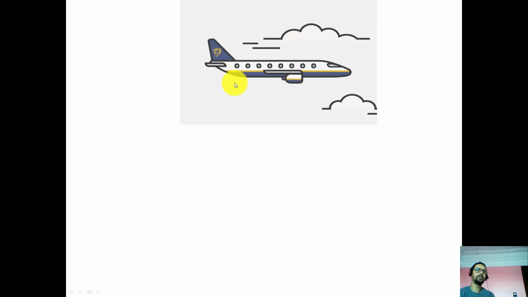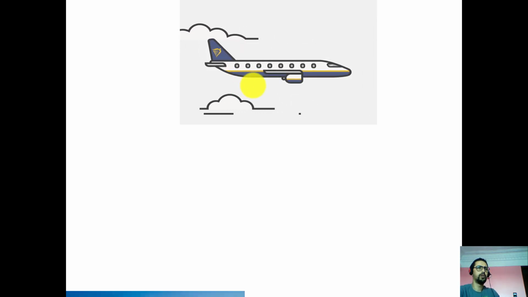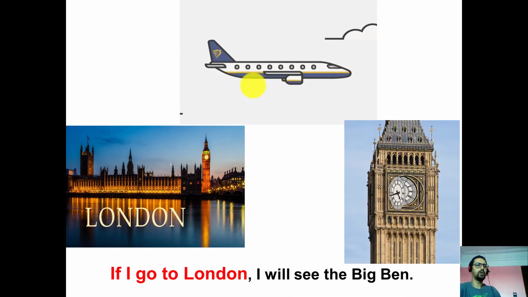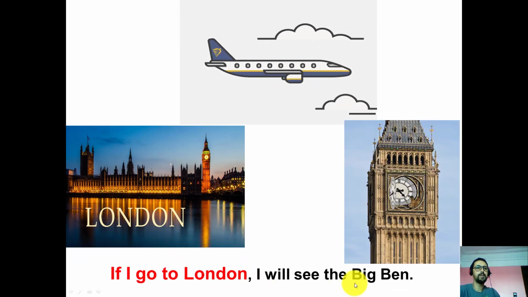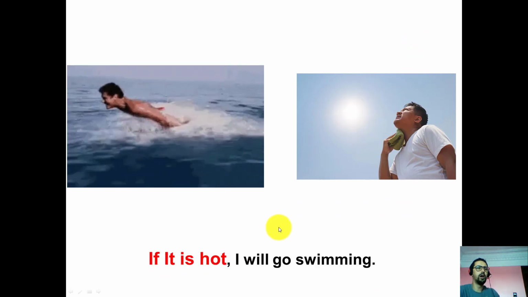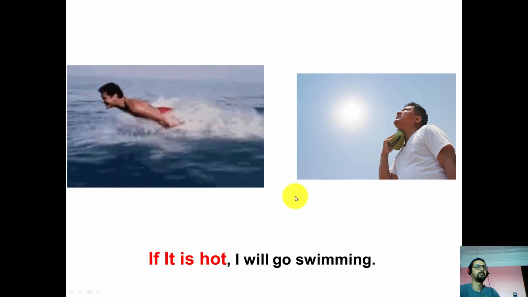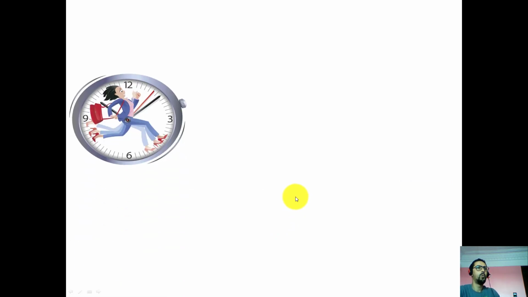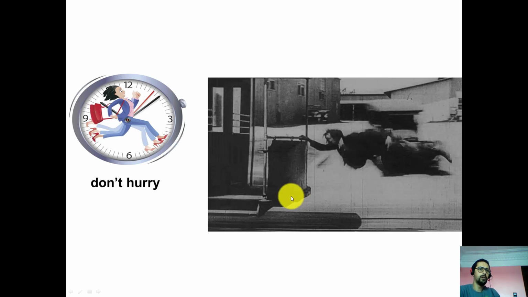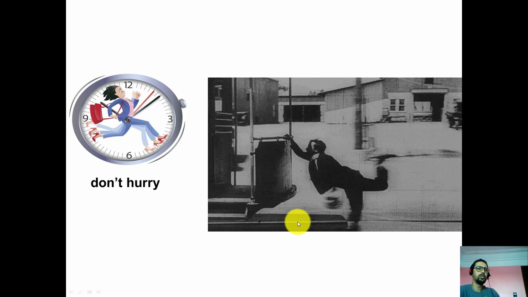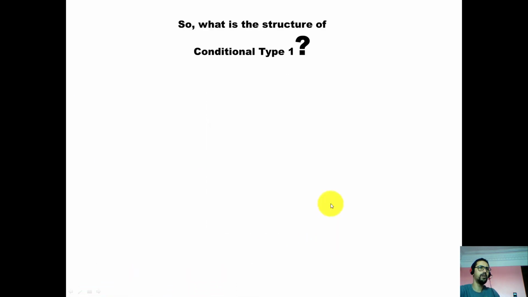Now I want you to answer these questions. What will you do if? So what will you do if you travel to London? If I travel to London, I will see the Big Ben. Great. Next, what will you do if it is very hot? If it is hot, I will go swimming. Next, what will you do if you don't hurry? So, if you don't hurry, you will miss the bus. Very good. Now we are going to deal with the structure for conditional type 1.